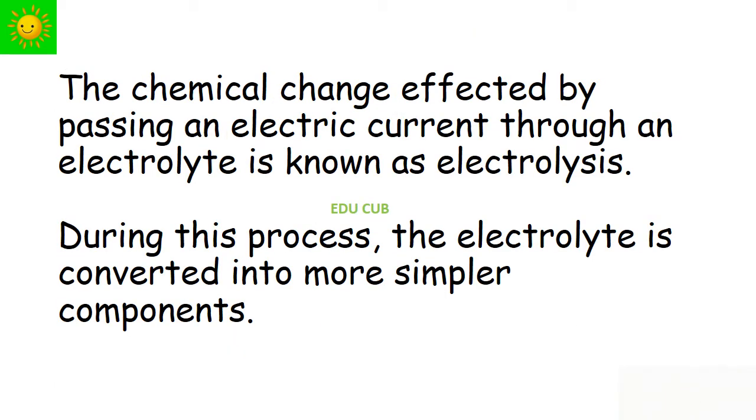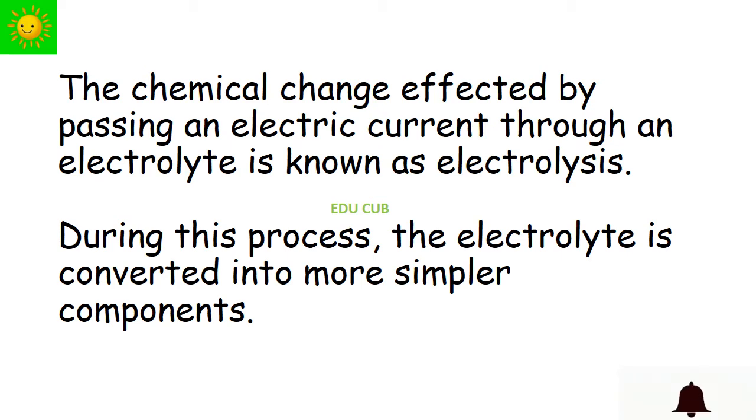This is the chemical change caused by an electric current passing through the solution. Here, copper is deposited on the negative electrode and oxygen is liberated at the positive electrode. Copper sulfate, undergoing the chemical change, has turned into copper, a simpler substance. The chemical change effected by passing an electric current through an electrolyte is known as electrolysis.